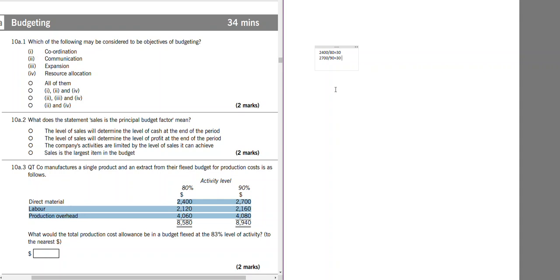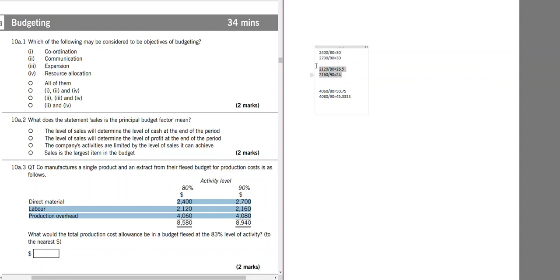What about nonlinear variable costs? Nonlinear variable costs will not be in questions like these because there will be no way of knowing how much it is per unit. So 2120 divided by 80 and 2160 divided by 90. It is not the same, it means it is semi-variable. And let's look at the last one. This is also not same per unit. So this is variable, no problem here.